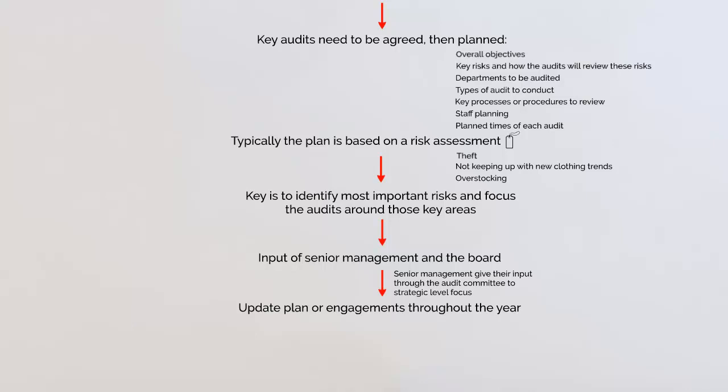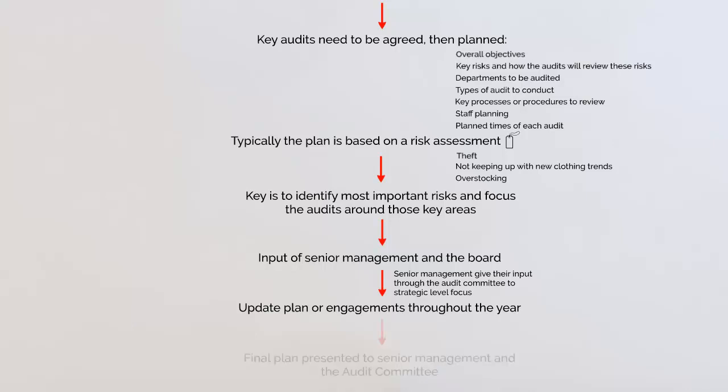And so again, the audit department's focus would have to change. And again, this makes sure that the audit activity is aligned with the organisation's strategic and operational objectives. So we're making sure that the audit activity is focused at the most important areas of the organisation's business so that it can fulfil its objectives.